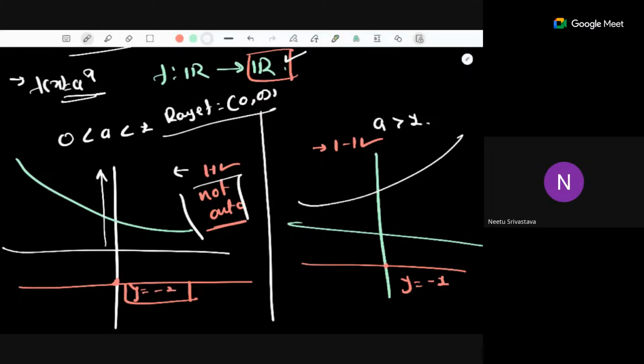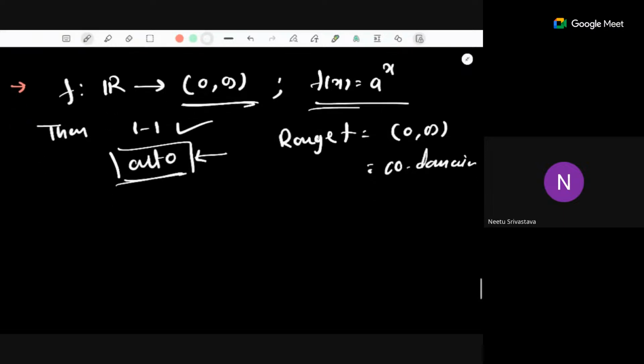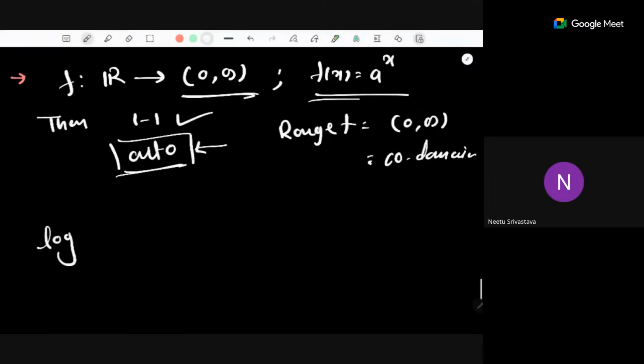Okay, and here if I say that I have a function from real numbers to the open interval 0 to infinity with the expression f(x) equals a to the power x, the range is the same as the codomain, because the range of f is the open interval 0 to infinity and this is the same as your codomain. So here it will become an onto function, right? That means now we have both 1-1 and onto properties, so we can define the inverse of this function. Whatever the inverse of this function is, that function is known as the logarithmic function. So we'll define a function log. We know that if f is a function from A to B, its inverse will be a function from B to A, right?